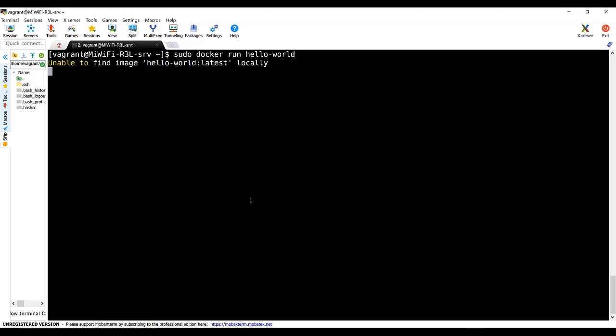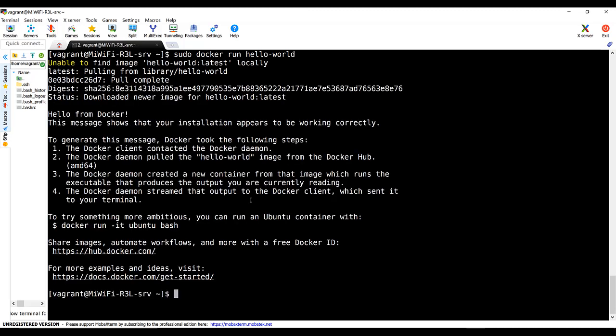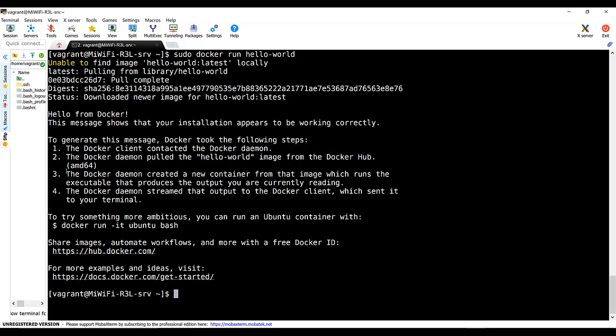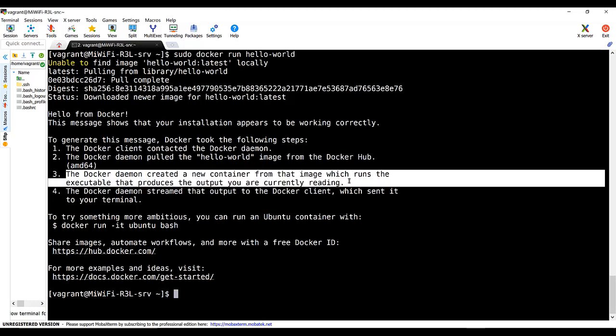Hello world is a container image. First Docker will check whether it is locally available or not. If it's not available, as it says, to generate this message, Docker took the following steps. The Docker client contacted the Docker daemon, and then the Docker daemon pulled the hello world image from Docker Hub, and then the Docker daemon created a new container from that image which runs the executable that produces the output you are currently reading.